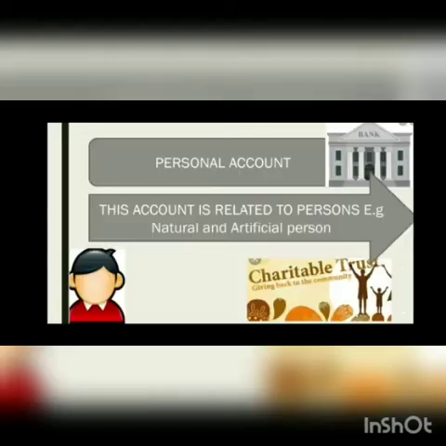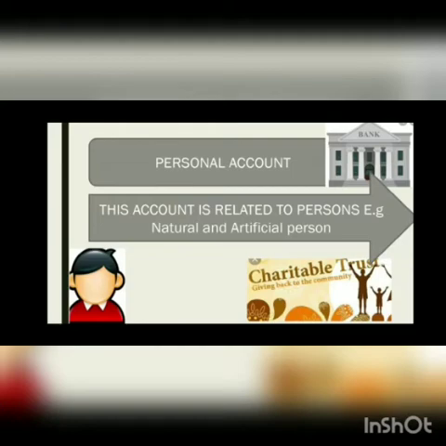In the personal account, the meaning is that this account is directly related to a person. The person can be natural and also artificial. For example, Geeta and Sita trading account, the charitable trust account, the ABC bank account. All these things come in the personal account.